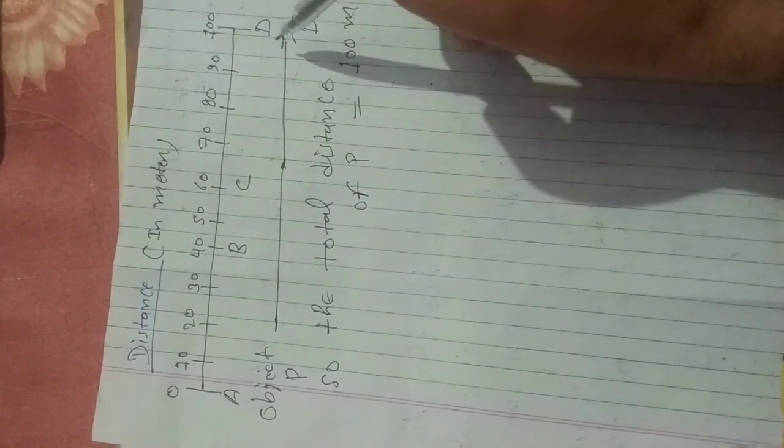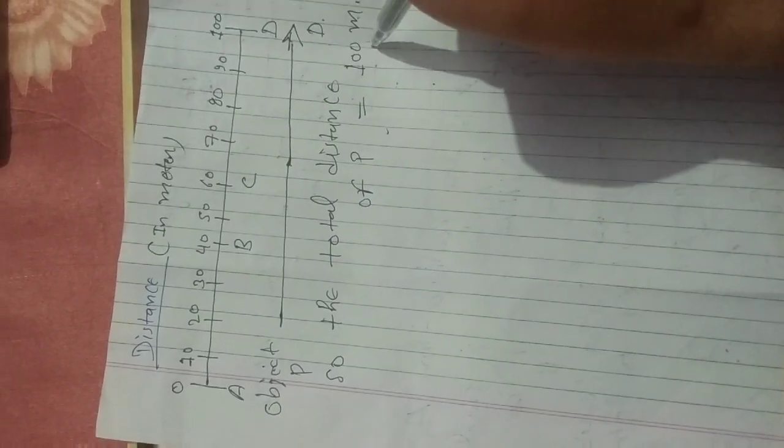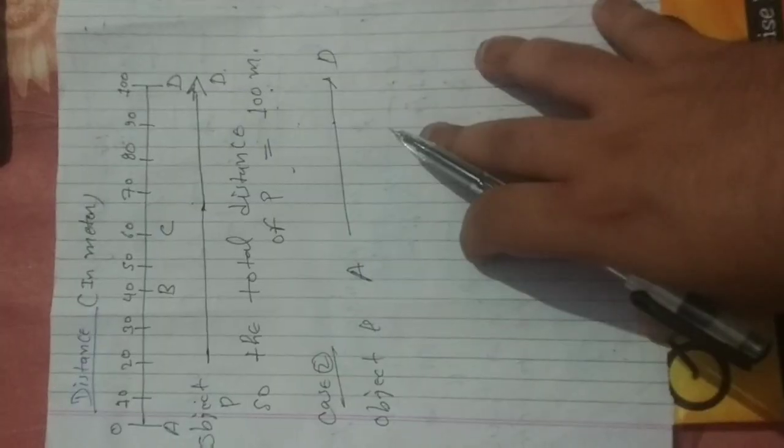Point A to point D is equal to 100 meter.